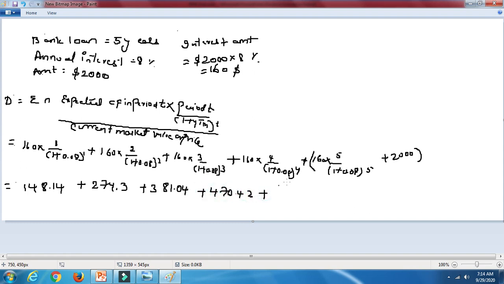For the fifth year, if you calculate this entire 160 into 5 by 1 plus 0.08 power 5 plus 2000, you are going to get 7350 rupees.